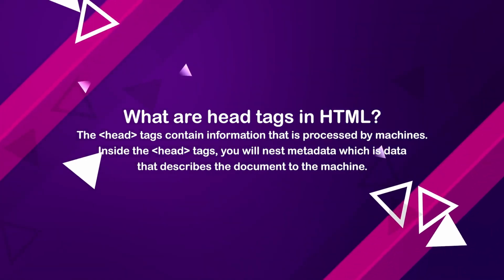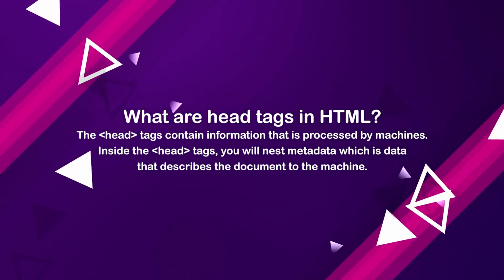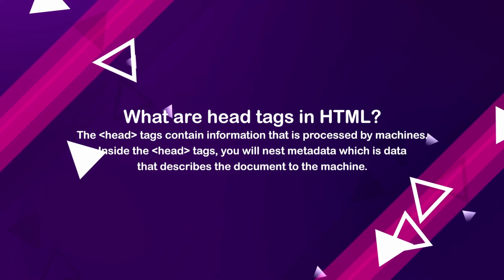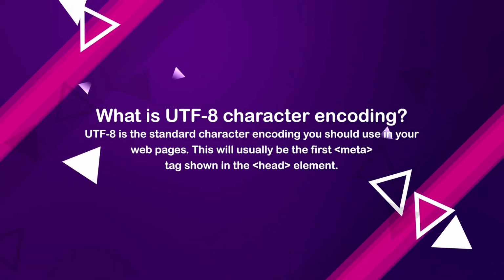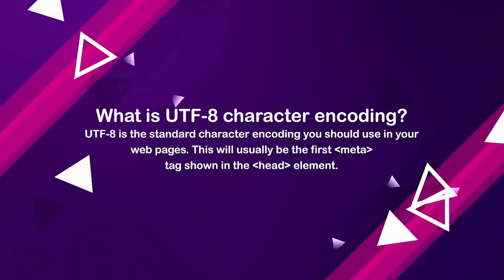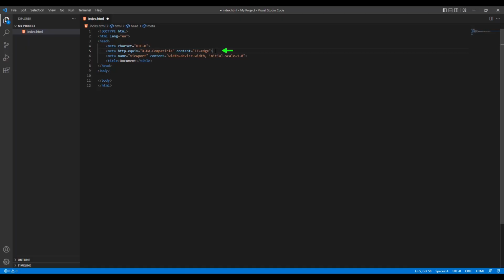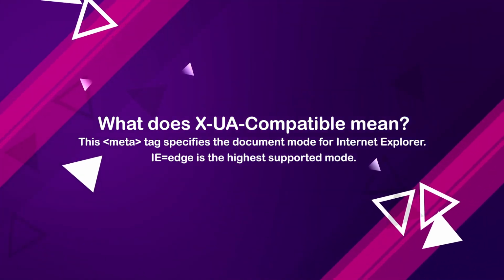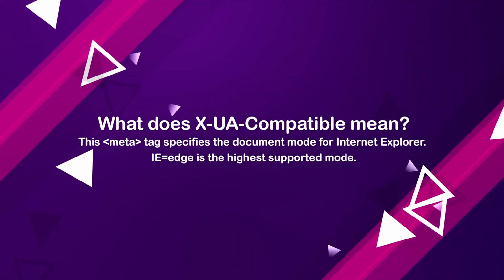The head tags contain information that is processed by machines. Inside the head tags, you will nest metadata, which is data that describes the document to the machine. UTF-8 is the standard character encoding you should use in your web pages. This will usually be the first meta tag shown in the head element. This meta tag specifies the document mode for Internet Explorer. Microsoft Edge is the highest supported mode.